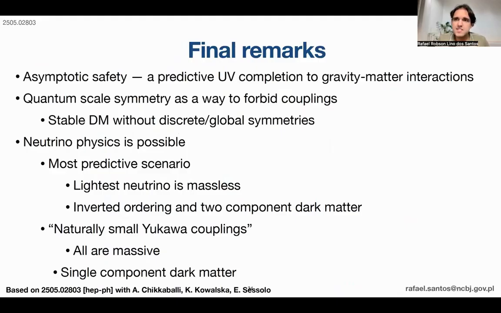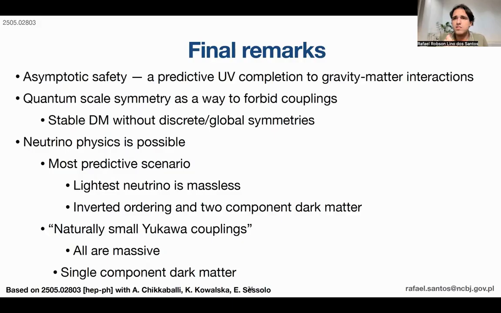Yeah, so this is pretty much what I'd like to talk about. There's asymptotic safety, there's quantum scale symmetry. The asymptotic safety is a UV completion of gravity with matter interactions. And we use this quantum scale symmetry as a way to forbid couplings, couplings that would otherwise be there and would spoil, for instance, the stability of dark matter. Instead of introducing ad hoc discrete or global symmetries, quantum scale symmetry itself forbids these couplings.